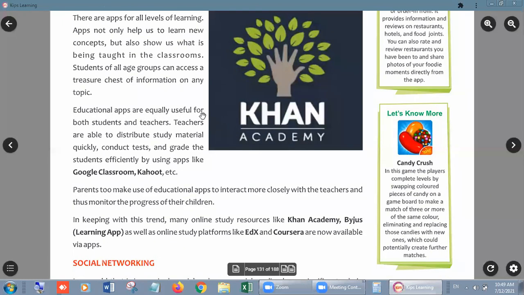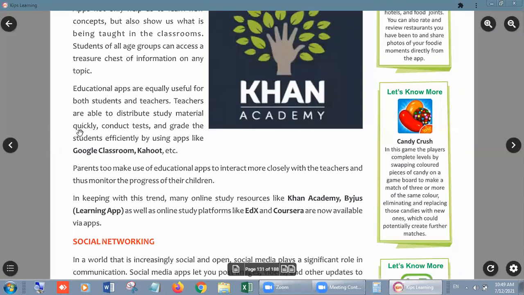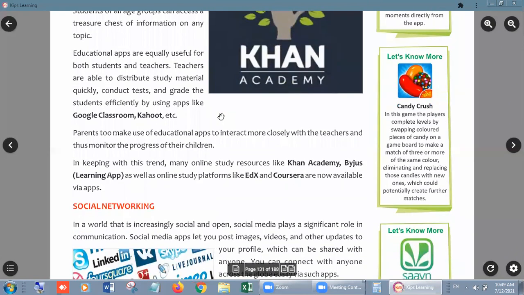Educational apps are equally useful for both students and teachers. Teachers are able to distribute study material quickly, conduct tests, and grade the students efficiently by using apps like Google Classroom, Kahoot, etc. With the help of these apps a teacher can also provide the best education to his or her students, right?